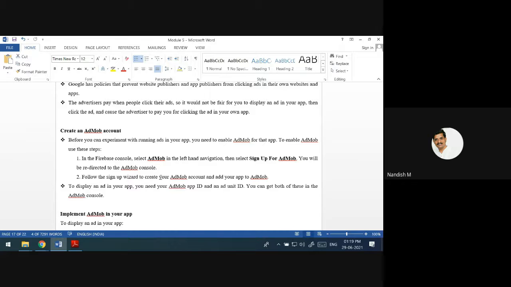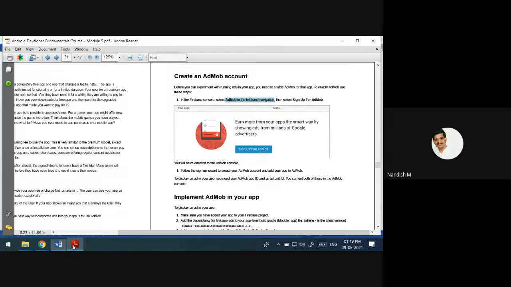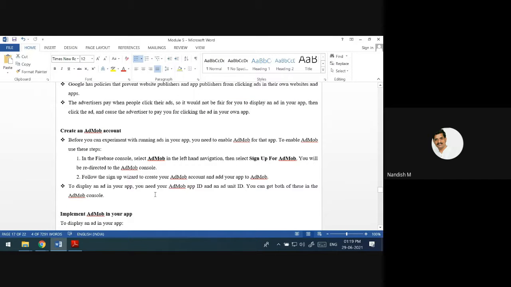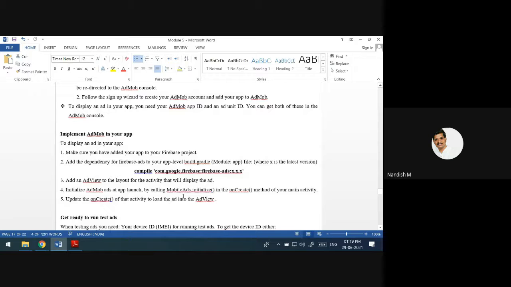To display an ad in your app, what is required is an identifier: the AdMob app ID and the ad unit ID. Some unique IDs are required, which you are going to get in the AdMob console. If you sign up here, you are going to get that information. That ID will be used for linking between your app and AdMob. Some more steps you have to do in order to implement this AdMob in your app.